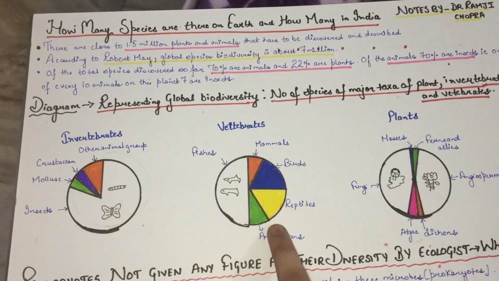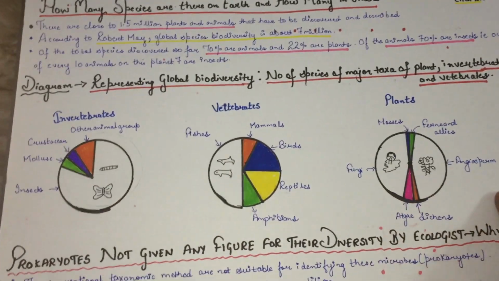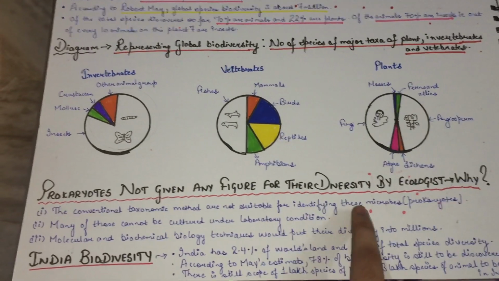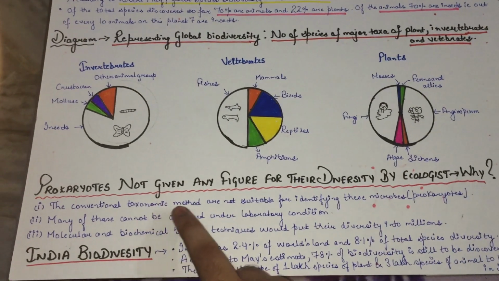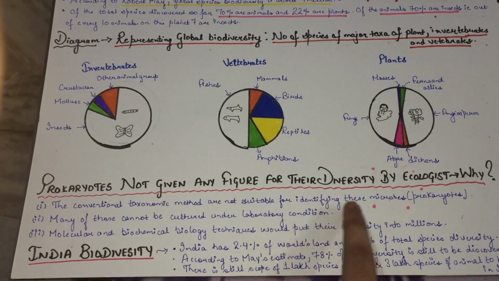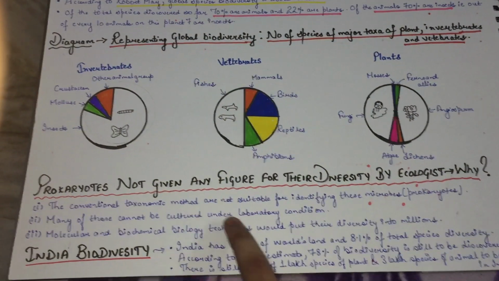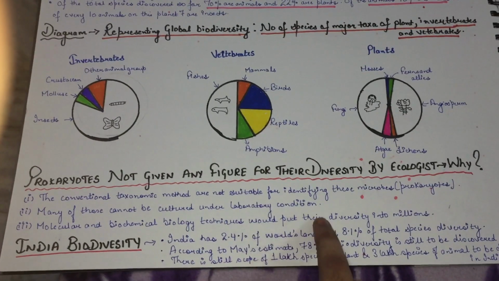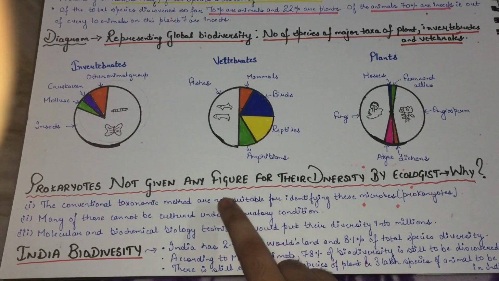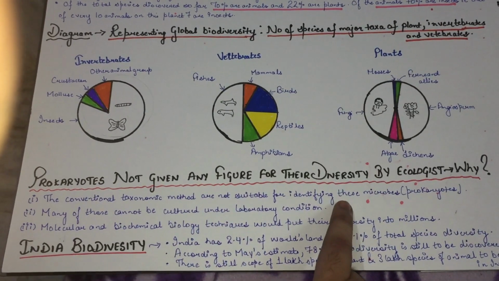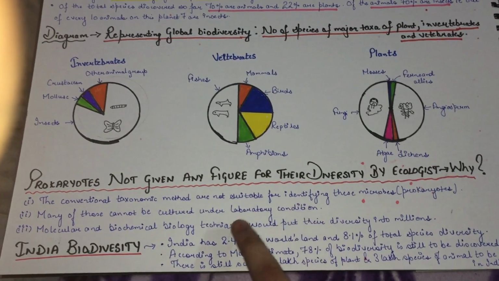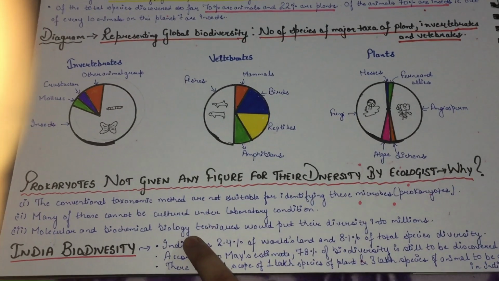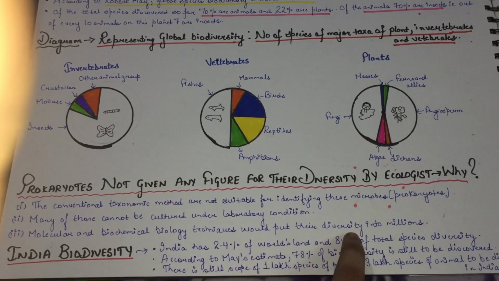Now these diagrams are very important. You need to memorize this. The next question: why are prokaryotes not given any figure for their diversity by the ecologists? Because the conventional taxonomic methods are not suitable for identifying these microbes. Many of them cannot be cultured in the laboratory, and molecular biochemical techniques would put their diversity into millions.